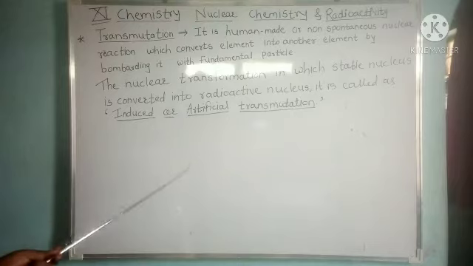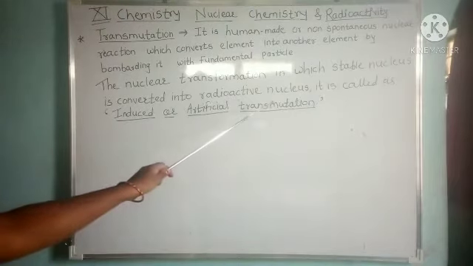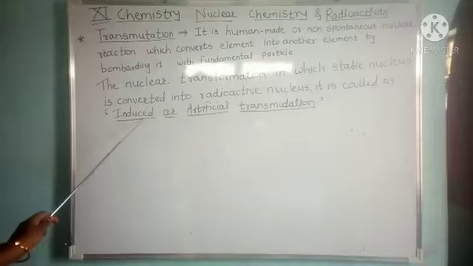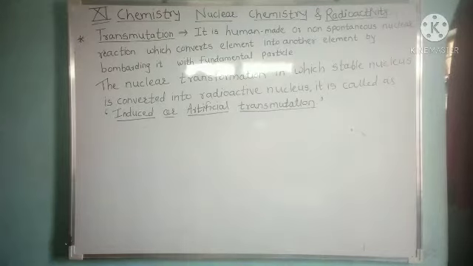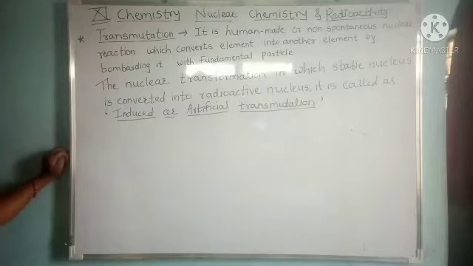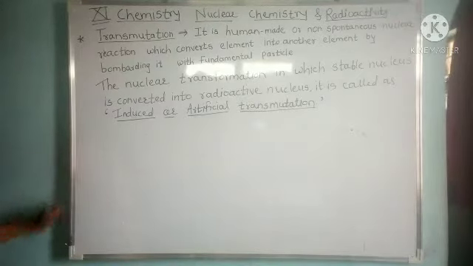Now when one stable nucleus is converted into a radioactive nucleus, it is called induced or artificial transmutation. Induced artificial transmutation means when one element is struck with a particle of an element in a linear accelerator. With this process, some of the protons from the bombarding particles get lodged into the different elements. For example, the first artificial transmutation was carried out for the nitrogen element.